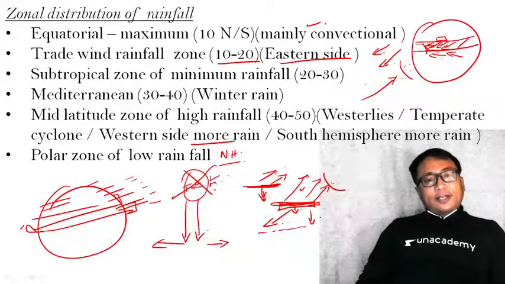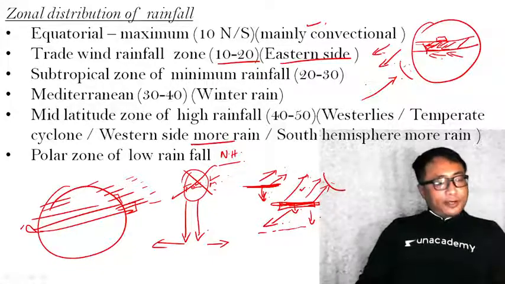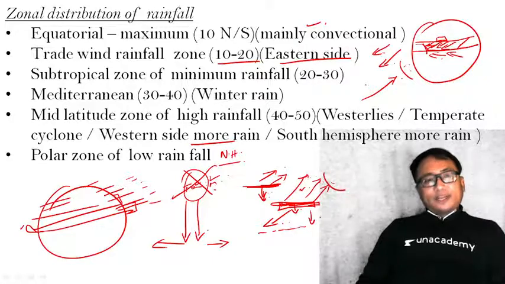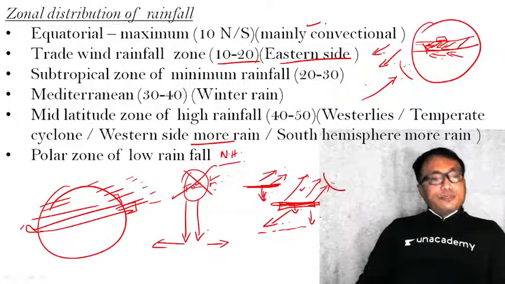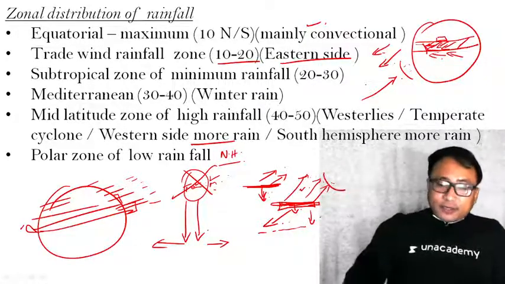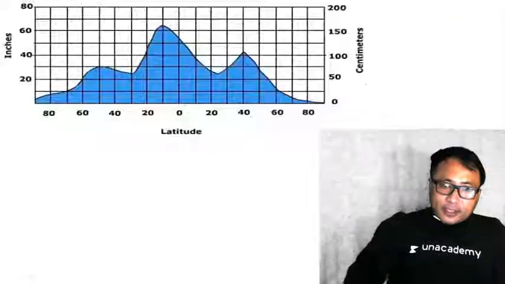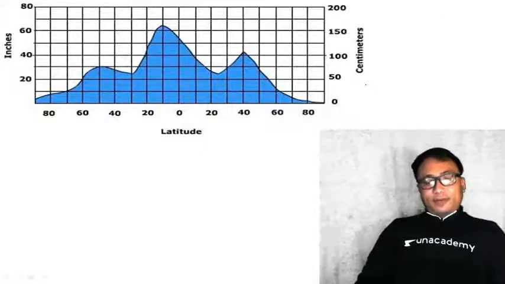The polar region, on the other hand, will experience very, very low rainfall. Clear? That is the basic zonal distribution of rainfall on the Earth's surface. It is also represented by a graph in this manner.